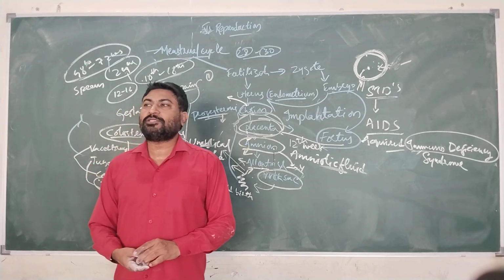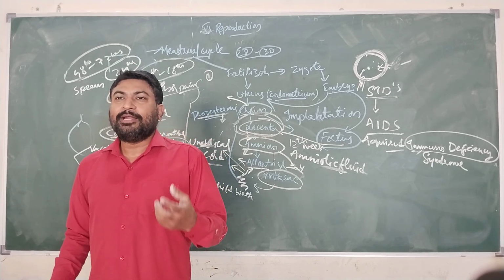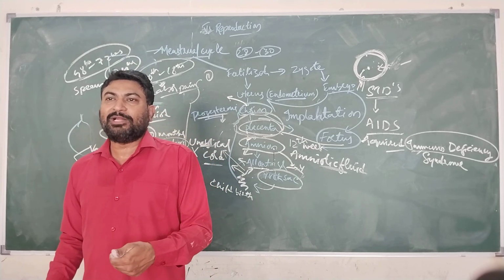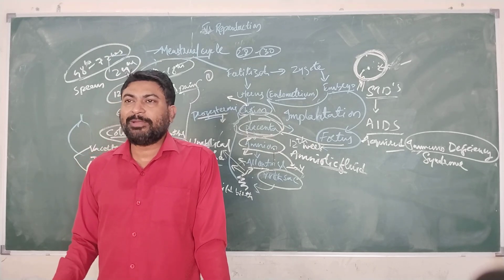So we have to stop female feticide, because a time may come when the number of males will be more and the number of females will be less because of female feticide. So stop female feticide.